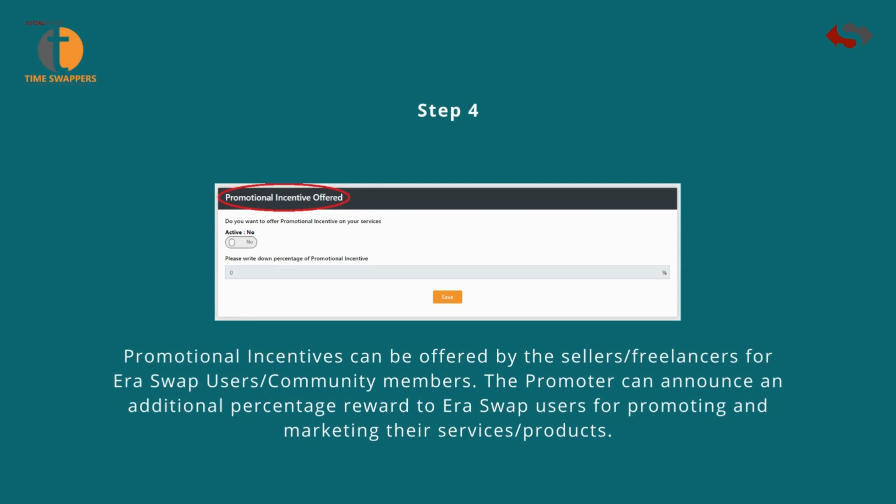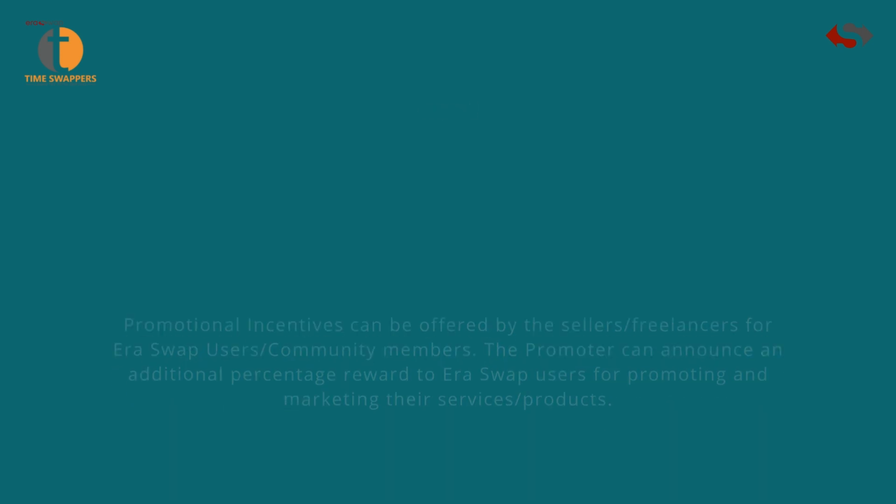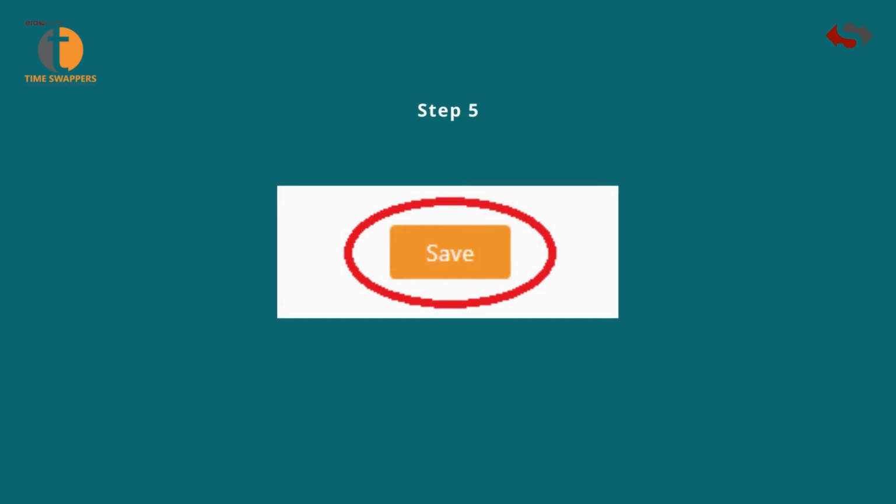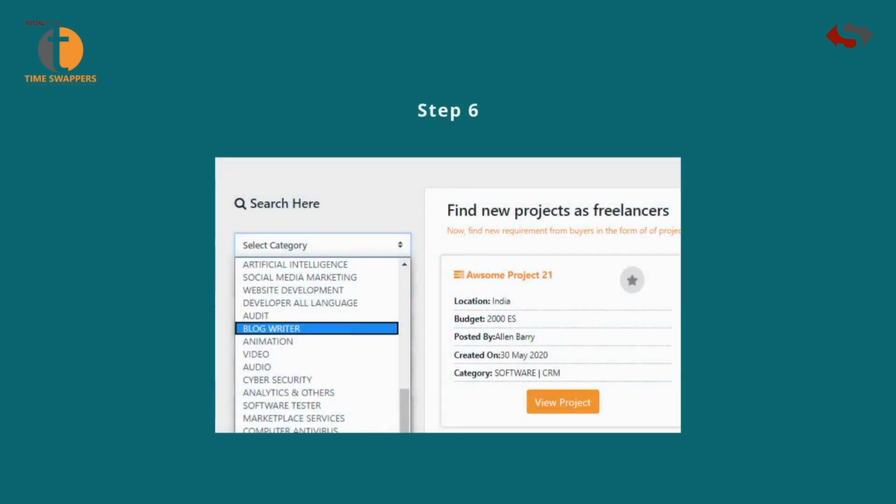Promotional incentives can be offered by the sellers, freelancers for Eraswap users, community members. The promoter can announce an additional percentage reward to Eraswap users for promoting and marketing their services, products. Step 5, click on Save. Step 6, browse projects, freelance work and start working, start earning.